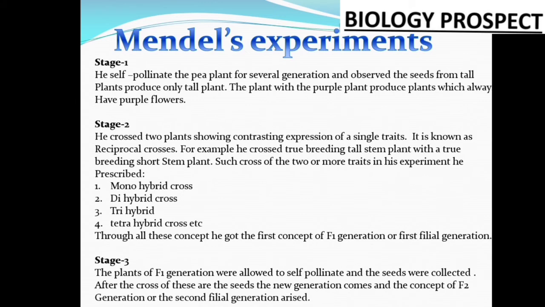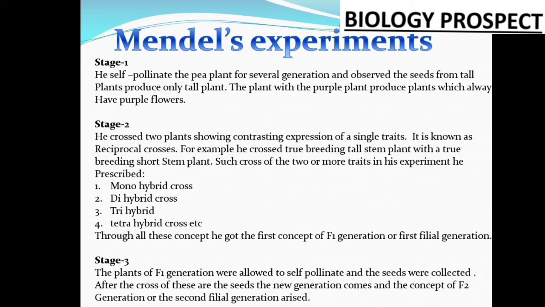Now let us just focus on the three stages Mendel performed, through which he got different experience about genetics. First, he selected the seven contrasting characters. Secondly, he crossed single characters together and got some result.